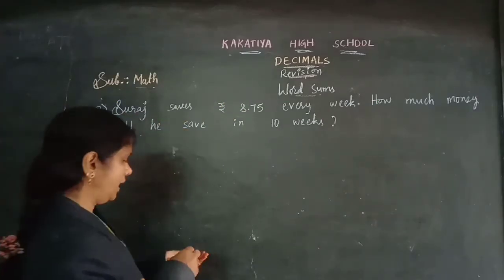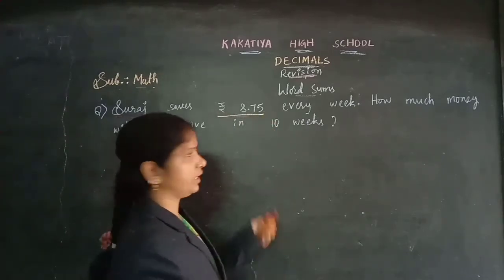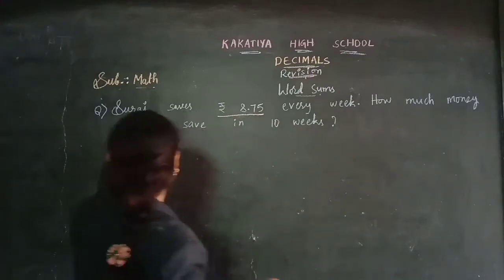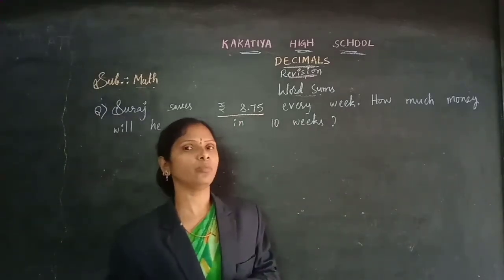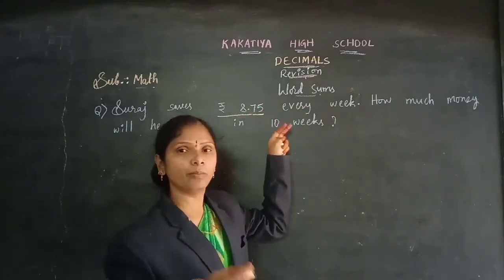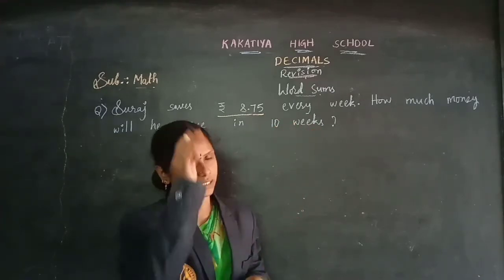Next, some children here. Suraj saves 8 rupees 75 paise every week. This much amount he is saving every week. How much money will he save in 10 weeks? Means he can save more amount. In 1 week this much amount he is saving, so the amount which he is saving in 10 weeks will be increased, children.